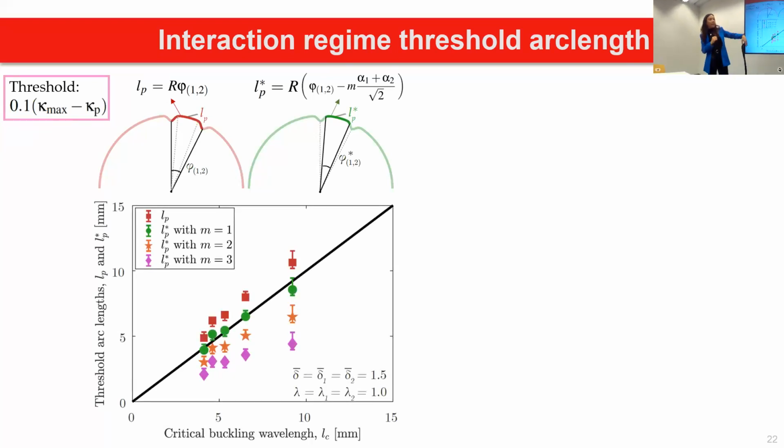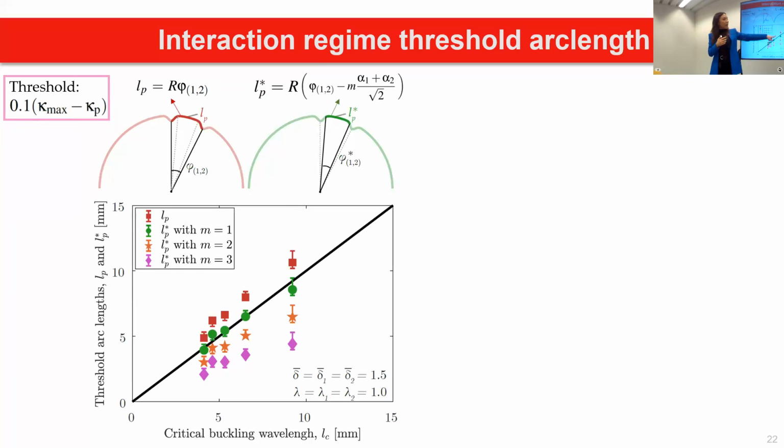And then here is what we obtain. This is the threshold arc length definition of ours, LP or LP star. I'm plotting everything so we can really see the whole picture here, versus the theoretical buckling wavelength. And what we can see that is important is that we have now a linear trend while we are changing our threshold, let's say, in comparison to the critical buckling wavelength, which is something that we didn't expect, we didn't know, but it's very interesting to see that we get it.